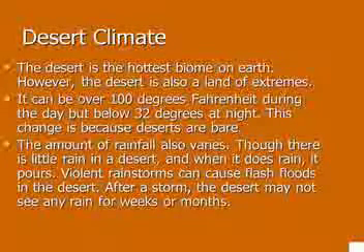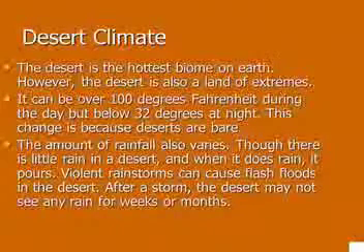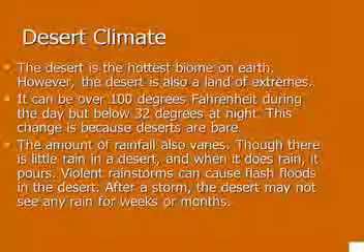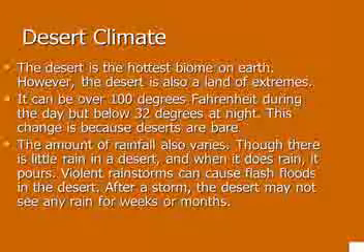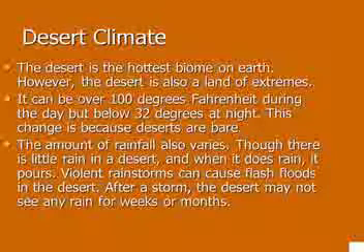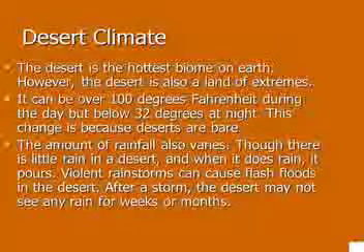This changes because deserts are bare. The amount of rainfall also varies. Though there is little rain in a desert, when it does rain, it pours. Violent rainstorms can cause flash floods in the desert. After a storm, the desert may not see any rain for weeks or months.